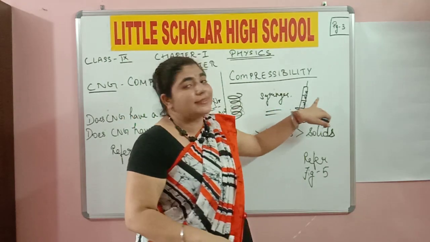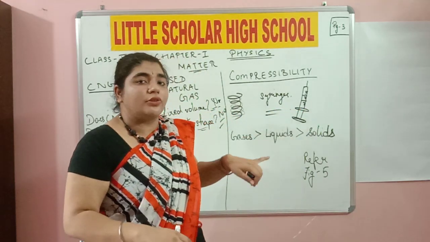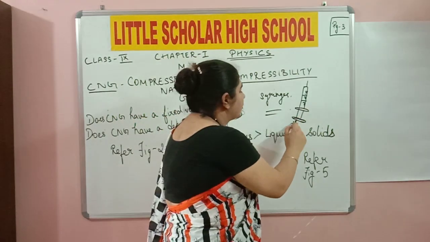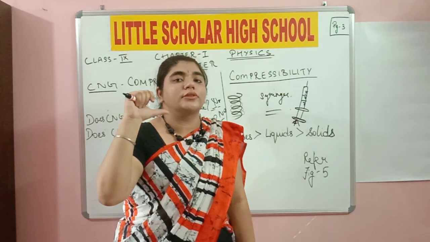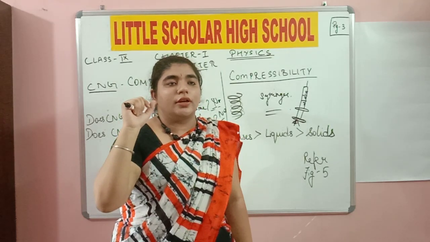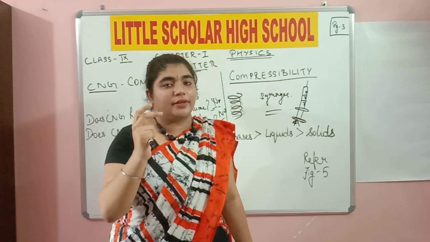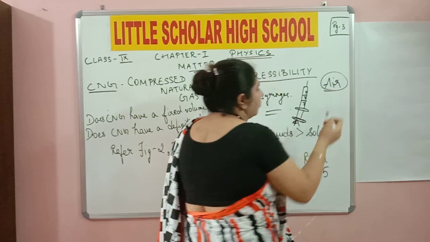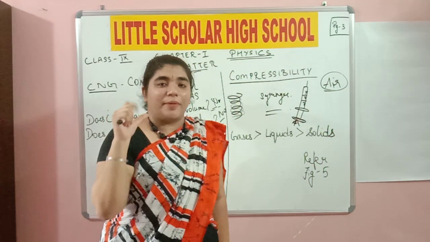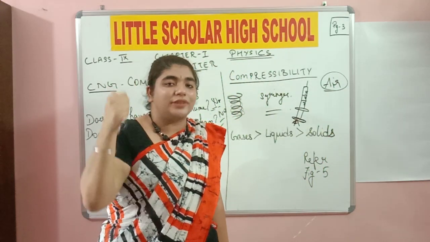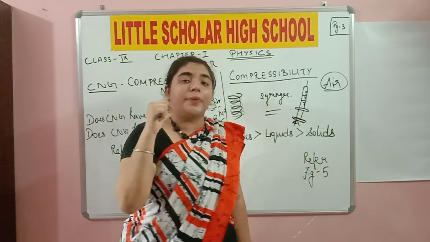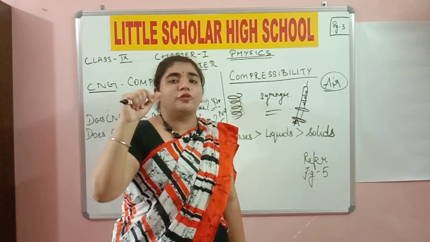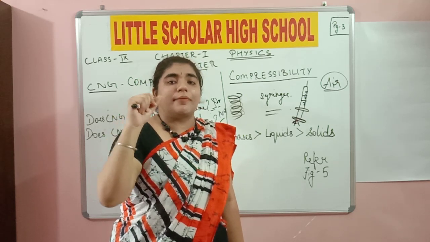Yes, we are taking the example of a syringe over here, and in this syringe, I will press the nozzle over here, and I know that the syringe is empty. This means it is not really containing anything. What it contains is nothing but air. Can you see air around you? No. So basically an empty syringe is something that is filled up with air. Now when I press the nozzle, I see that I can easily press it. I find no difficulty while pressing an empty syringe.